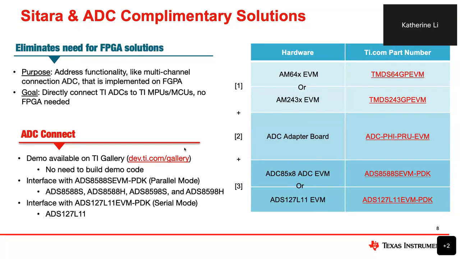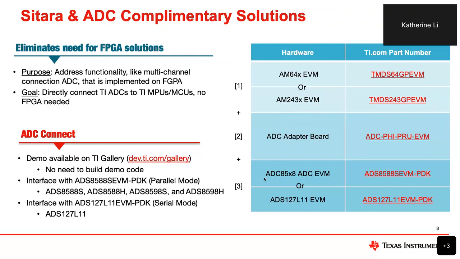On the right side, you can see the hardware you will need to get started. First of all, you will need an MCU or MPU evaluation board, which can be either the AM64 EVM or AM243 EVM. Then you will need an ADC adapter board, which is just like an interface board to connect between the EVMs and the ADCs. Then you will get ADC EVMs based on your system needs.